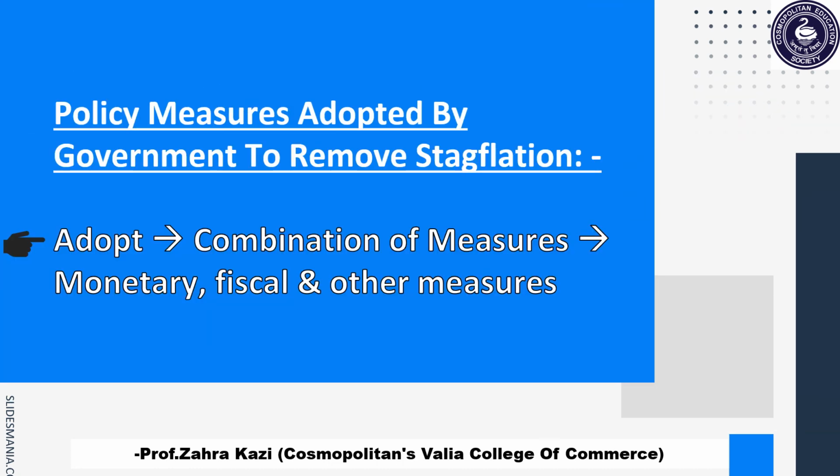Policy measures adopted by government to remove stagflation. In order to bring the economy out of stagflation, the government may require to adopt a combination of various measures. So this combination of measures include monetary, fiscal and few other measures that need to be implemented.